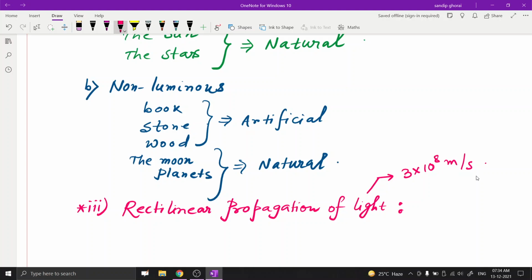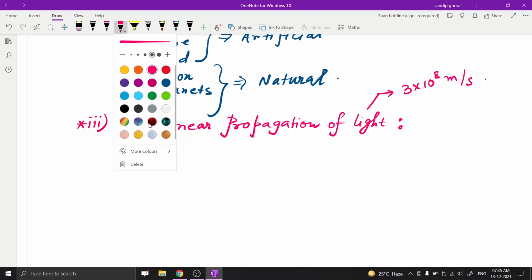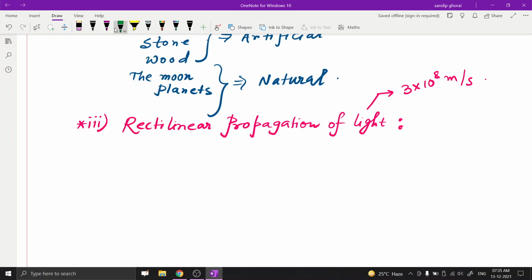We have to know that when light travels through a medium, in general light travels in a straight line. Suppose this is your source, and from this source light travels in a straight line.